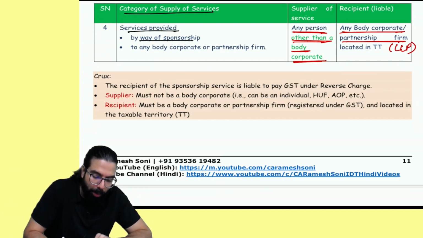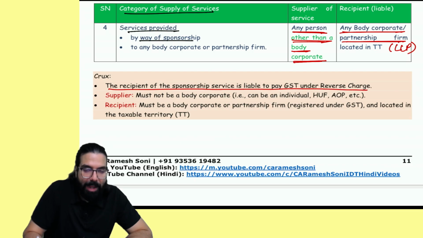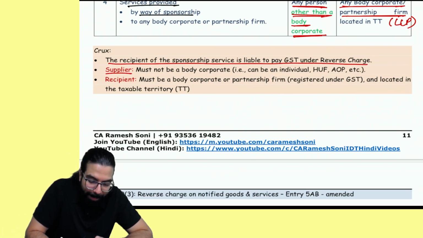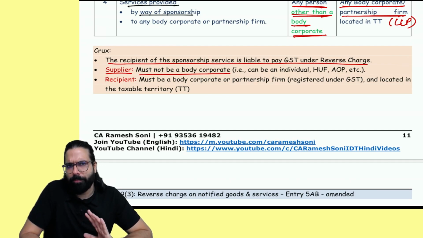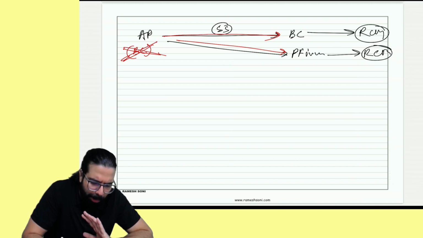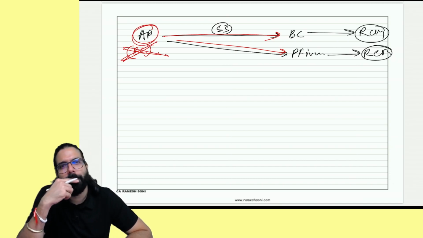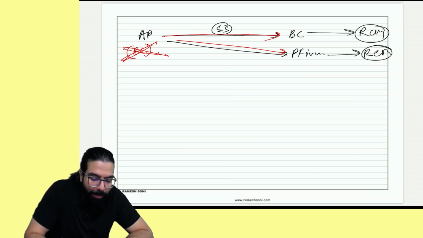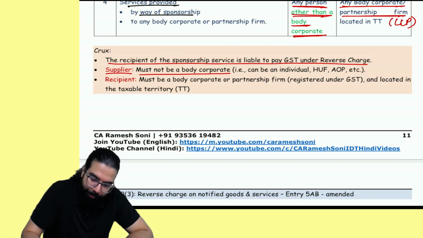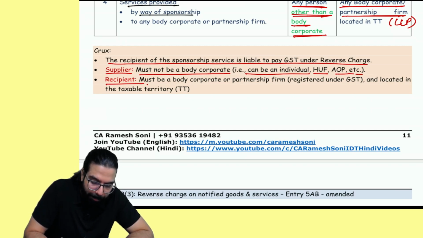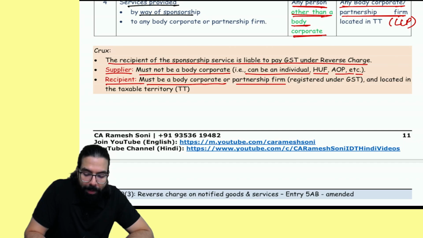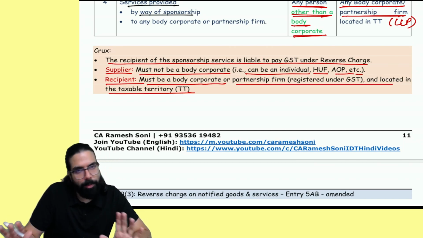Done, sir? So I've told the recipient of sponsorship service is liable to pay GST under RCM. Supplier must not be a body corporate. It can be anyone. It should be non-body corporate, means who can be there? Individual, partnership firm, LLP, anyone other than body corporate. Okay, sir? That is, can be individual, AOP, etc. Non-body corporate giving to body corporate, and recipient must be body corporate or partnership firm, and recipient should be located in taxable territory. That's all.